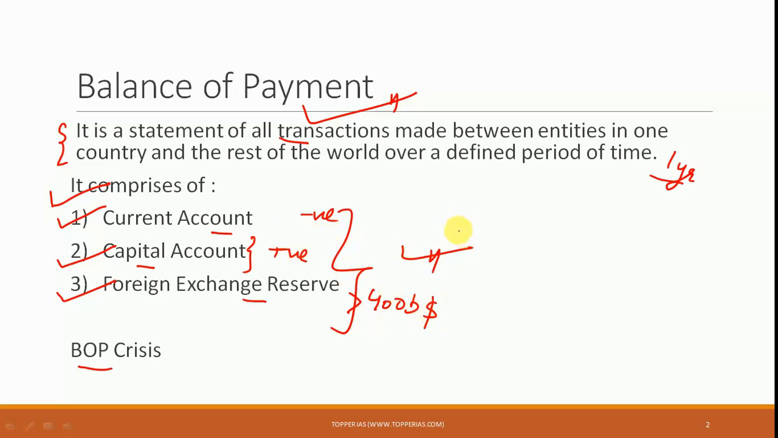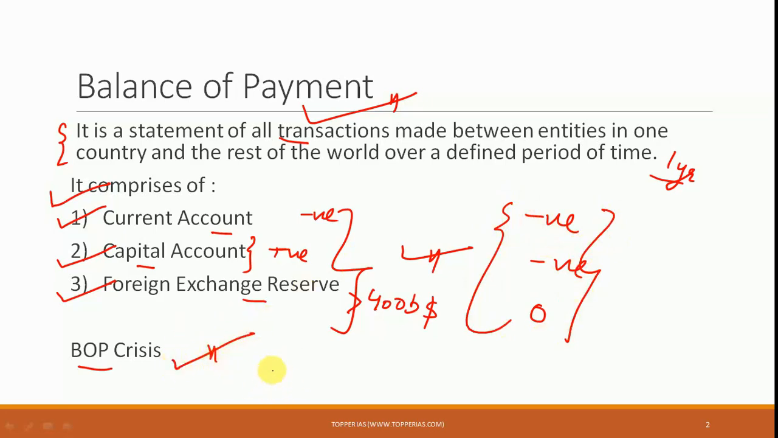But sometimes, if the current account is negative, if the capital account is also negative, and if foreign exchange reserves are also zero, they are unable to meet these negatives. In that case, a crisis emerges, and that is what is known as the balance of payment crisis. This is what India faced in the 1990s, precisely in the year 1991, after which changes in the economy were made. The liberalization of the economy happened after this particular crisis.